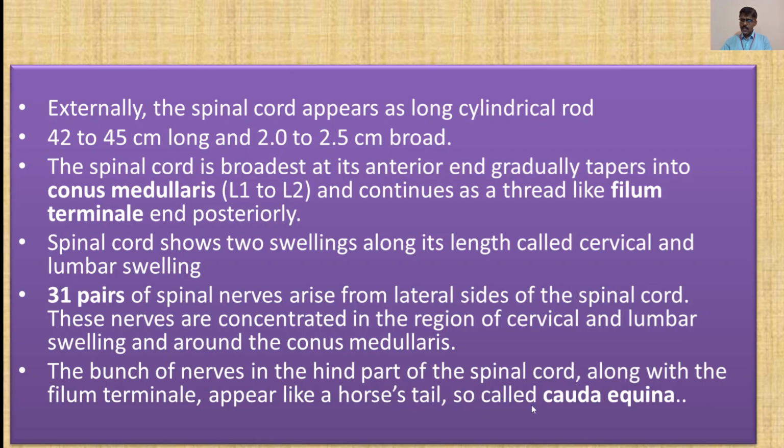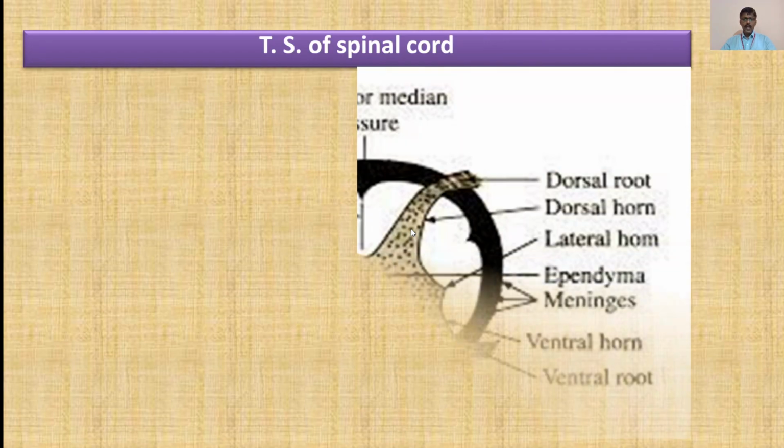So it is called the posteriormost or end part. It is called cauda equina. Now so many times multiple choice questions are asked on this point. It looks like a horse tail, so it is called cauda equina. Now moving forward. Now this is the TS of the spinal cord.